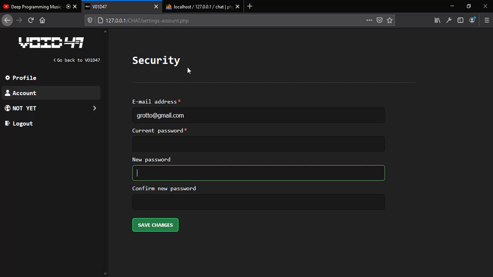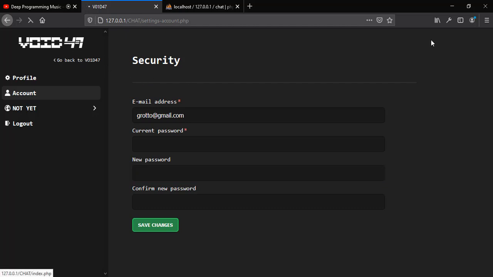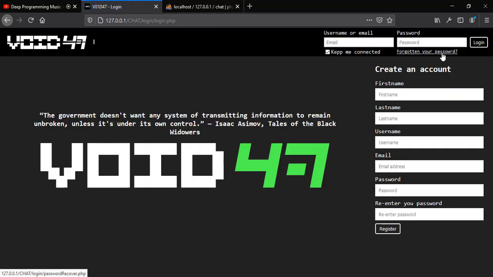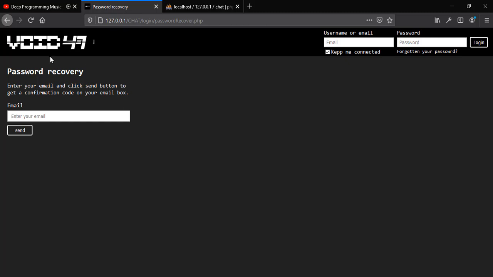If the user forgets the password, we need to log out and use this functionality here. As we mentioned before, this uses the Mailgun API, so if you want this feature to work, you can go to the Mailgun website, register and get the key and the credentials.